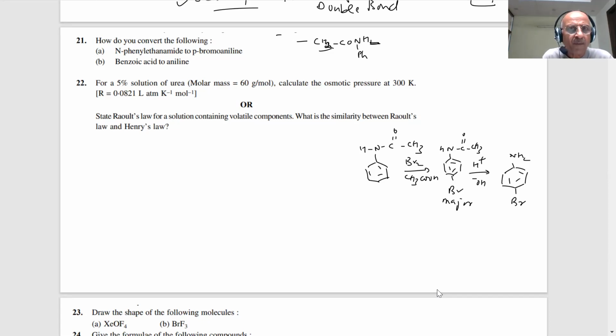Next question. Convert benzoic acid to aniline, student. This question has been asked many times. What is the formula of benzoic acid, students? Benzene and COOH. What do you want to prepare?